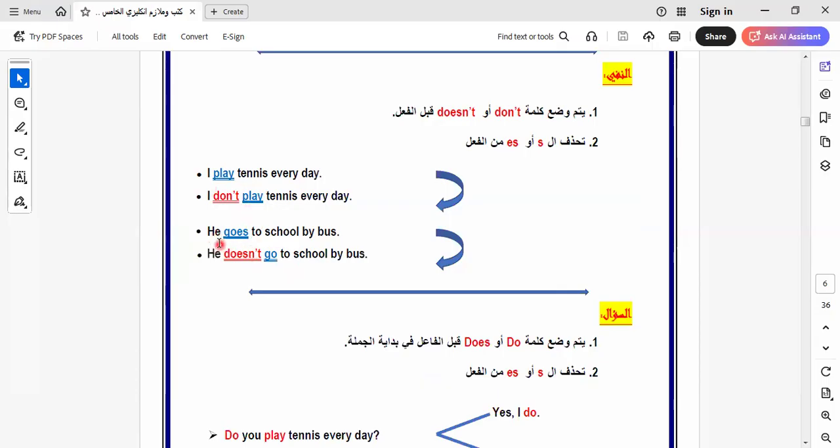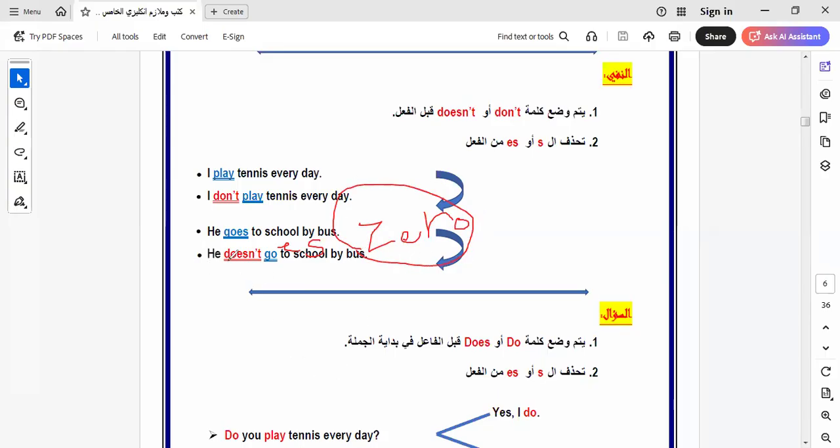When we say he goes to school by bus, and I use the negative form by adding doesn't, we put the verb in what? In the stem form. Some of you may say, Miss, if we say doesn't and put goes here, it will be here. I would like you to know that it will be 0. Why 0, Miss Iman? Can you tell me why 0?